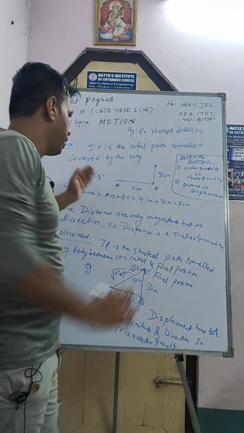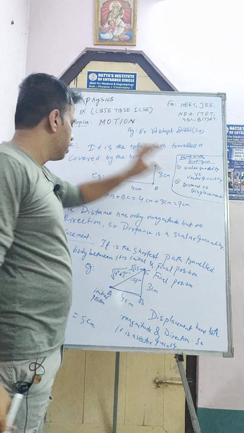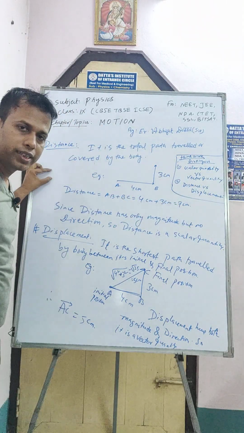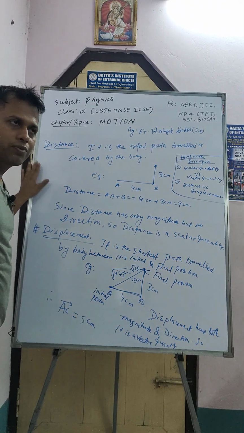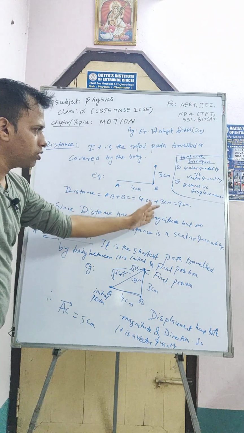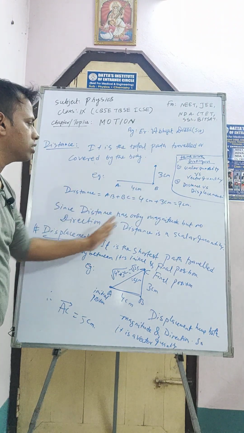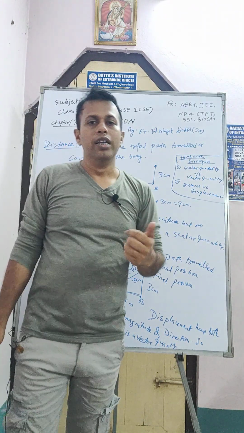How? You just write down on the left side distance and here is displacement. First, this is the technique. Write in point 1. First one is definition. Here is definition, and here is example. Here is also example. And displacement, it is a vector quantity. Yes, you can distinguish easily. So how can you do?